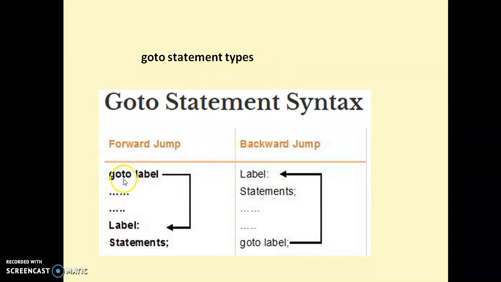In case of forward jump, the syntax is goto label, then a set of statements. The label is an identifier. When the statement goto label is executed, control is transferred to that label, where it contains some set of statements, and these statements under the label are executed. In case of backward jump, first comes the label, then statements, then goto label. When the goto statement is present after the label, it transfers back to that label, and the statements under that label are executed.